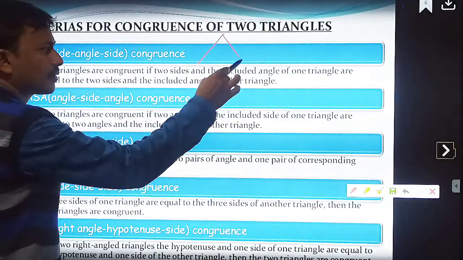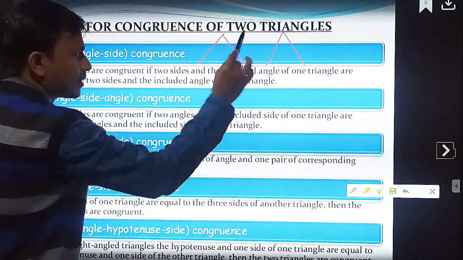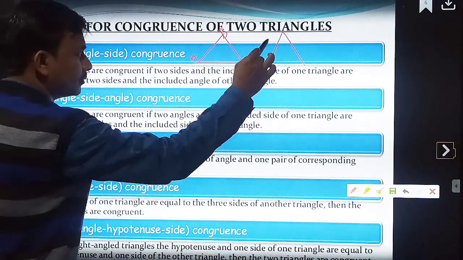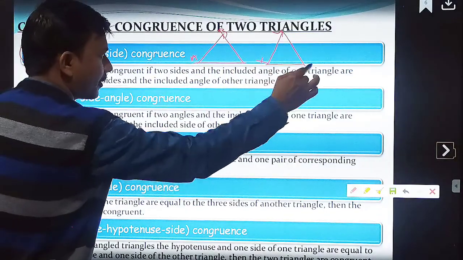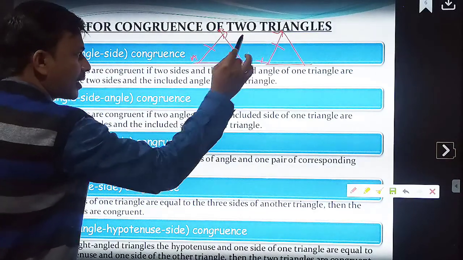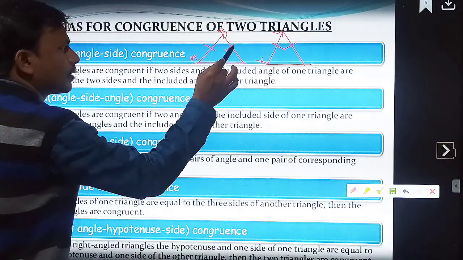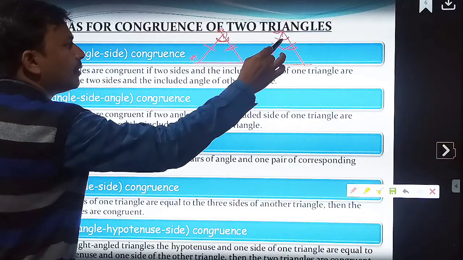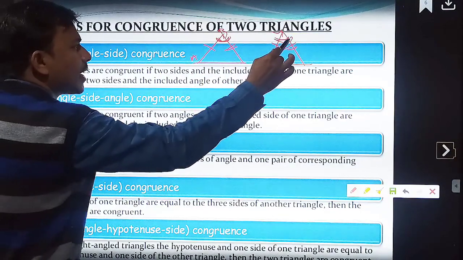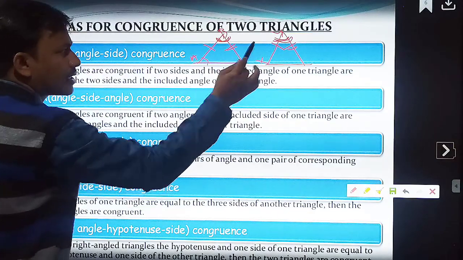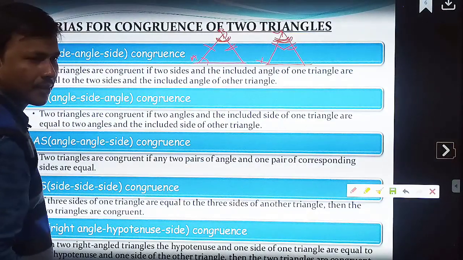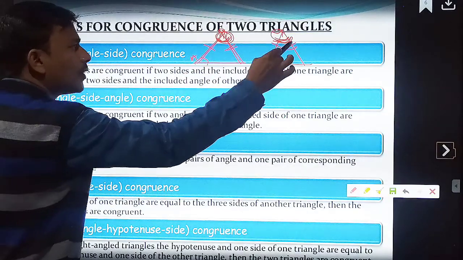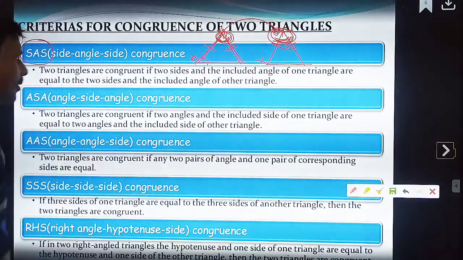two sides, that means consider these two triangles, AB, XY. If two sides are equal, then the corresponding included angle must be equal. These two angles must be equal. If these angles are not equal, it does not work. Understood? The angle that is included must be equal.